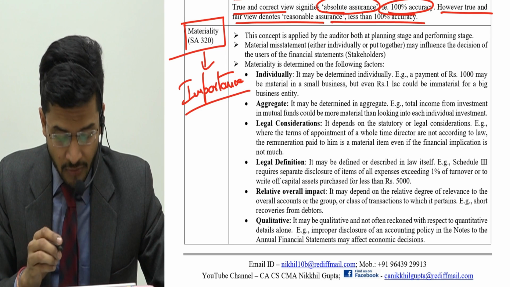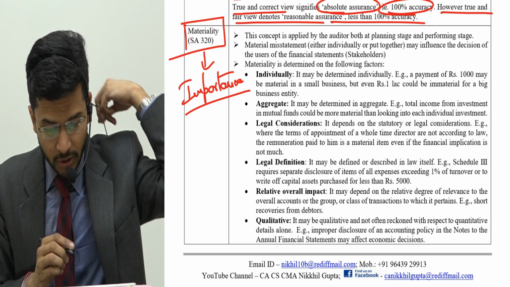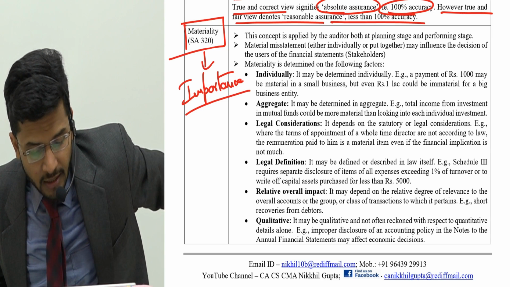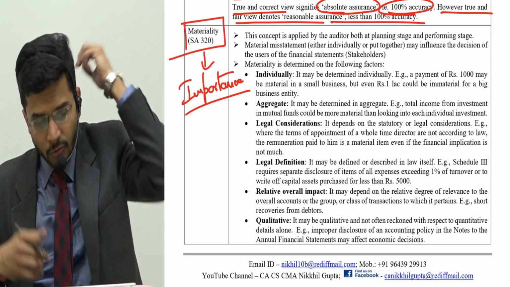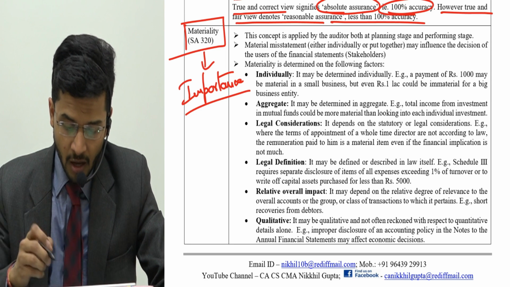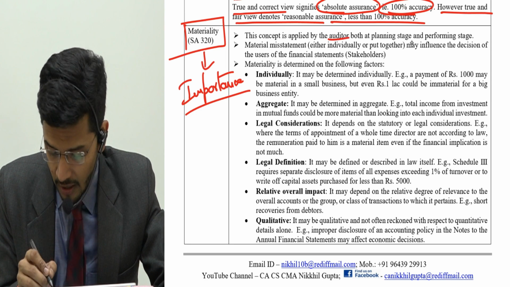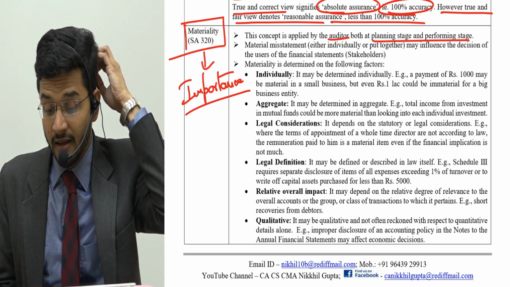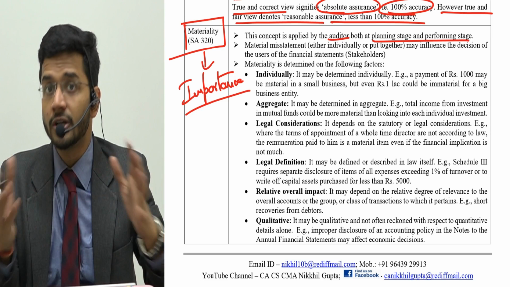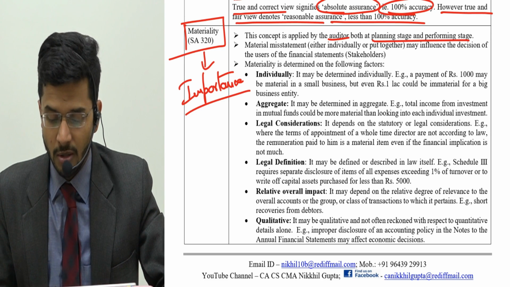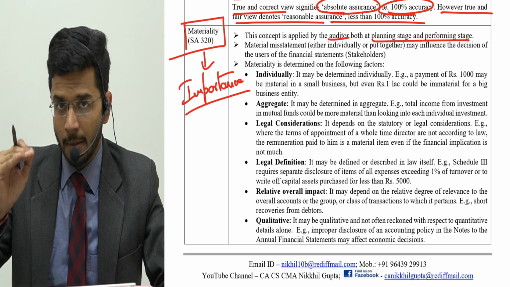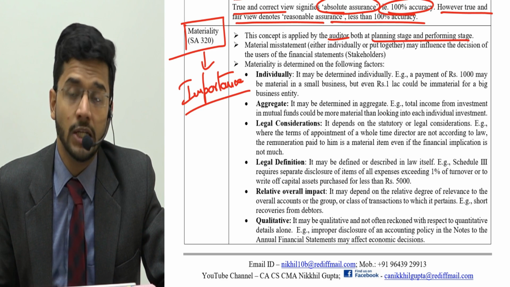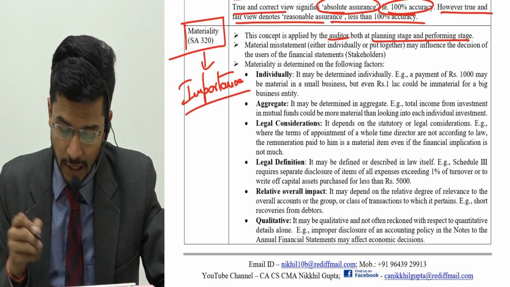So now this concept is applied by the auditor both at the planning stage and performing stage. Material misstatement, either individually or put together, may influence the decision of the users. The auditor applies this concept at the planning stage and performing stage, because the auditor has to decide whether a particular account head is to be audited or not, and this decision is taken on the basis of materiality. If the account head is above the materiality limit, then this account will be selected for scrutiny, otherwise the account will not be selected for scrutiny.